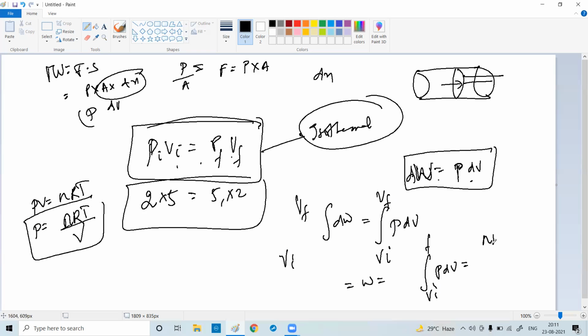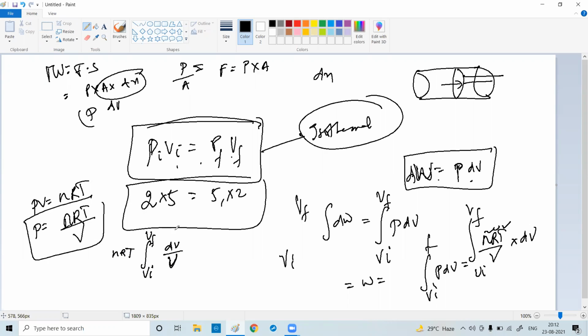So the integration will become the integral of nRT by V into dV, from VI to VF. Till now clear? Yes, sir. nRT is constant, so nRT comes out. You take it outside. So what you're left with is the integral from VI to VF of dV by V.